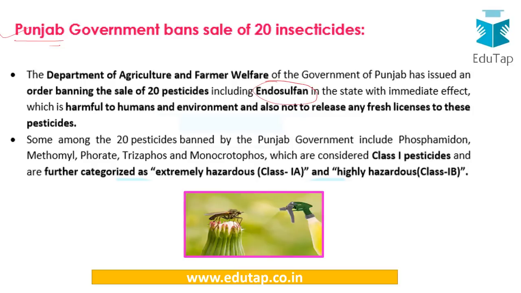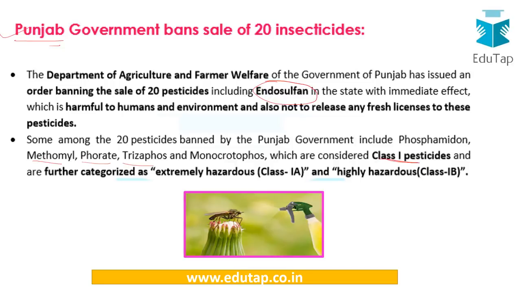Let me just tell you that endosulfan is the most widely used pesticide in our country, although it is considered extremely harmful according to the categorization of WHO, but still it is used. Now with this ban, it will be curbed, and here I have mentioned various pesticides which are banned, like methomyl and phorate, triazophos and others, which are categorized under the class 1 pesticides.